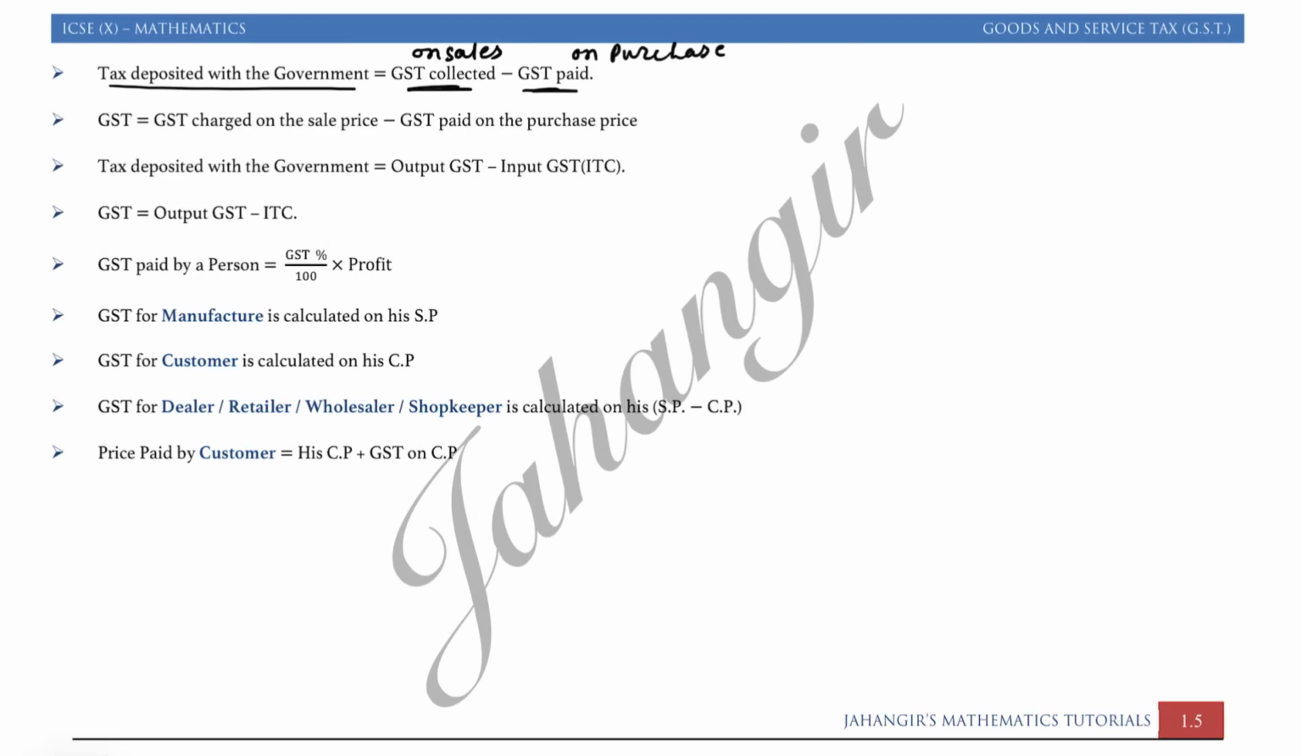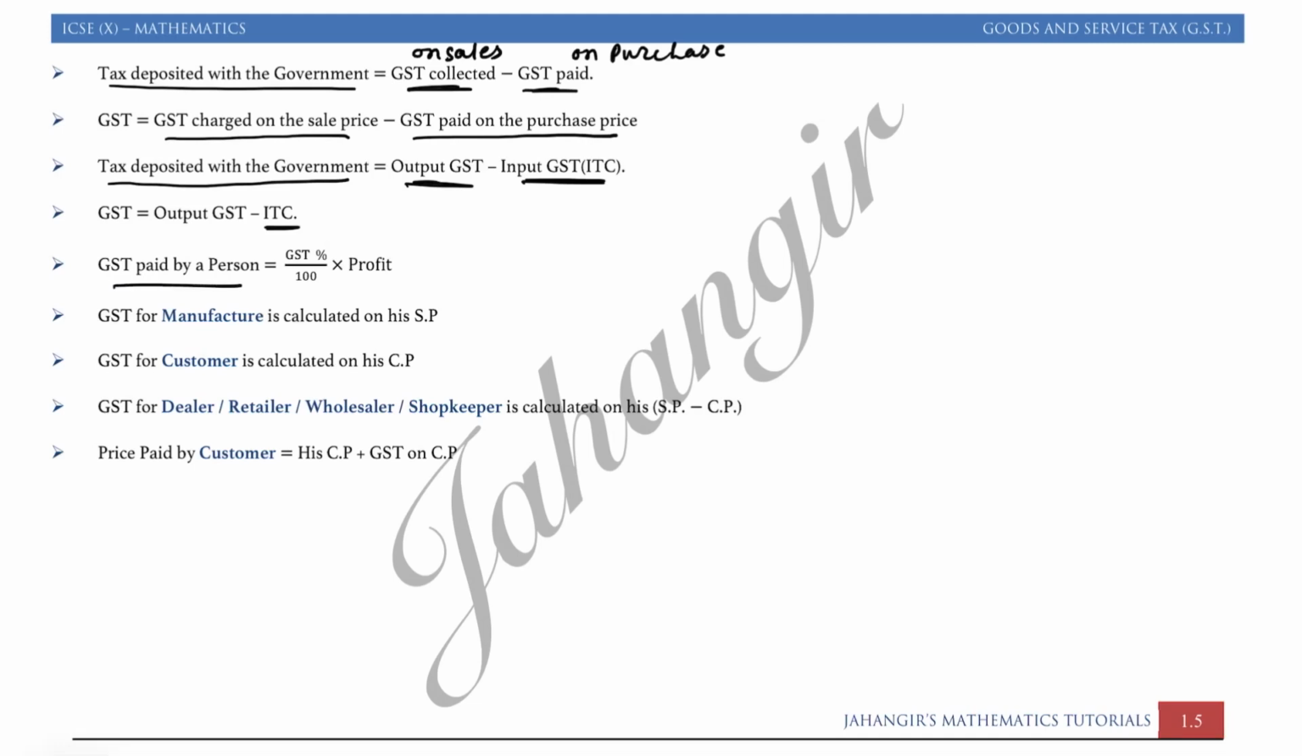Same way, I had written in a different way: GST charged on selling price minus GST charged on purchase price. It's the same formula but written using a different statement. Tax deposit with the government, again same: output GST minus input GST. Input GST को we can say ITC also. ITC का full form है input tax credit. Credit means we are not using the goods but still we had paid tax to the government, that we can compensate when we are selling the goods. Okay, whatever tax we had paid, that we will adjust, and whatever extra tax we had charged, that will go to the government.